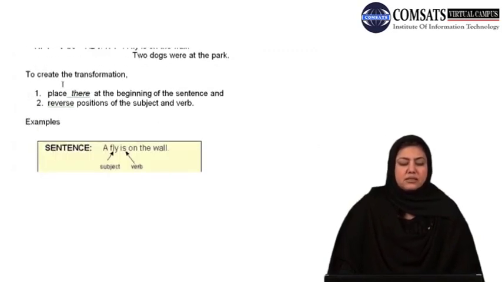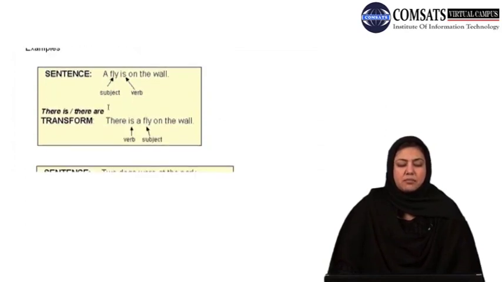Now to create the transformation, place there at the beginning of the sentence and reverse the positions of the subject and verb. So there are two rules to do this. First, place the word there at the beginning of the sentence. And the second thing to be done is to reverse the positions of subject and verb. Now look at the example.